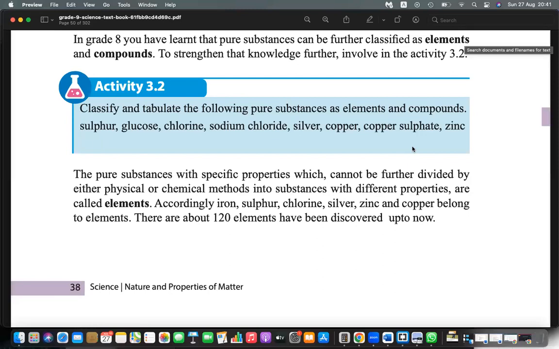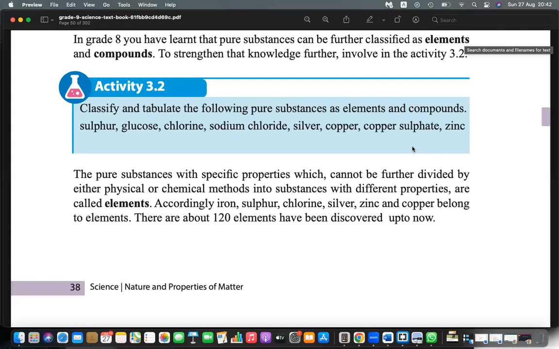Compounds are basically combinations of different atoms. You can say copper sulfate and sodium chloride are compounds. Zinc is an element, right? And what are the pure things? Okay, activity 3.2: sulfur, glucose, chlorine, all are pure.